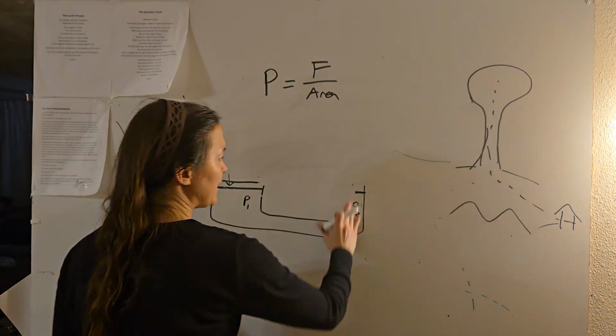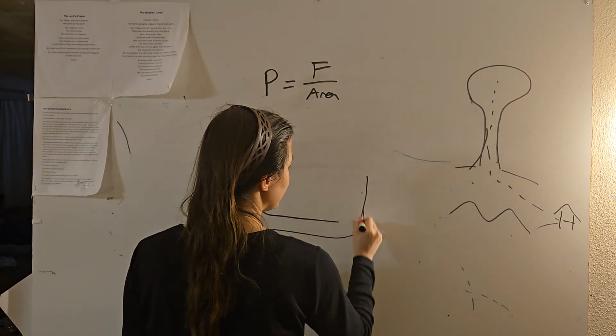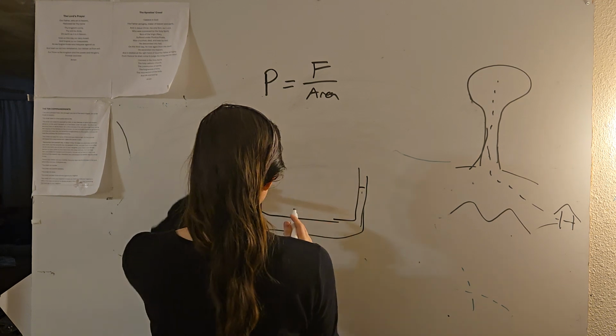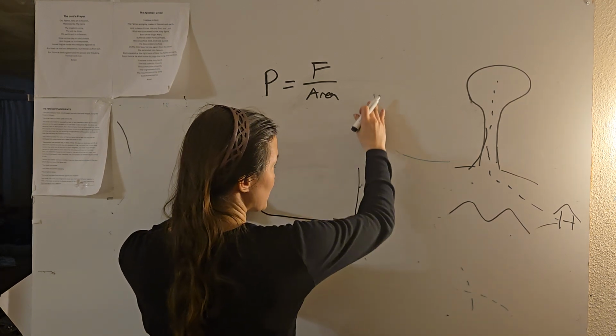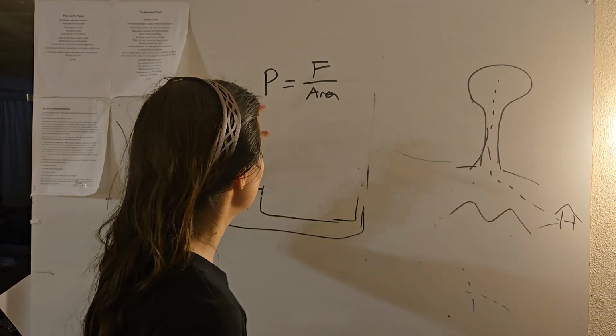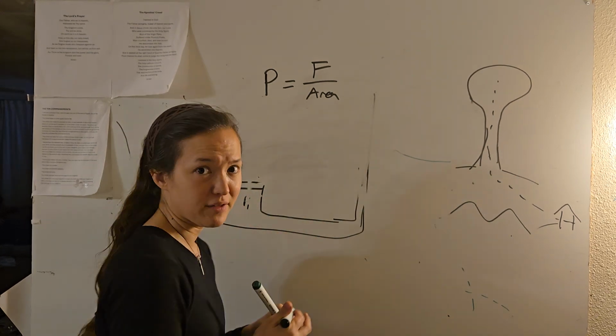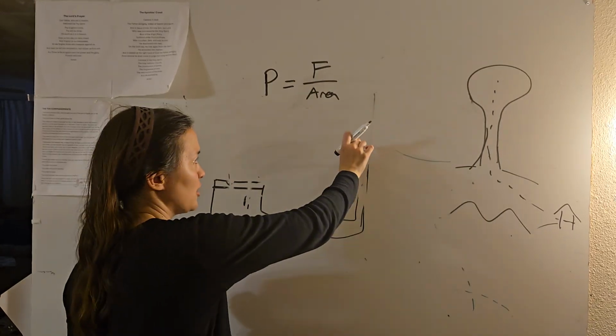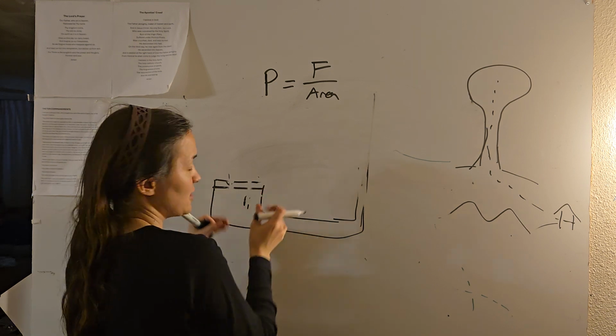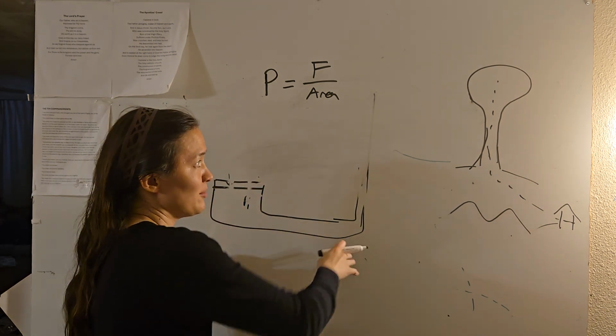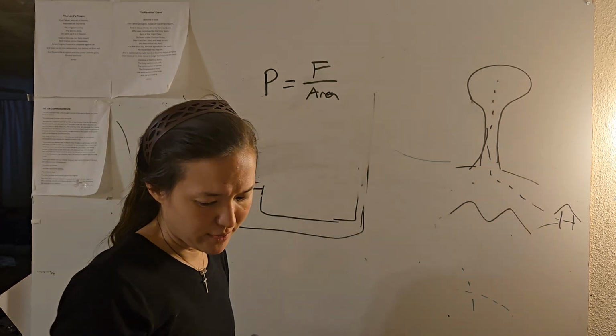If you've got a little tiny narrow lift here, just pushing this down a little bit, you can get this to squirt way up. It's because the pressure is the same throughout the liquid, and all that pressure against a little tiny piston versus the giant piston, you can just push a little bit on the giant piston, and your little piston is going to shoot way, way, way out.